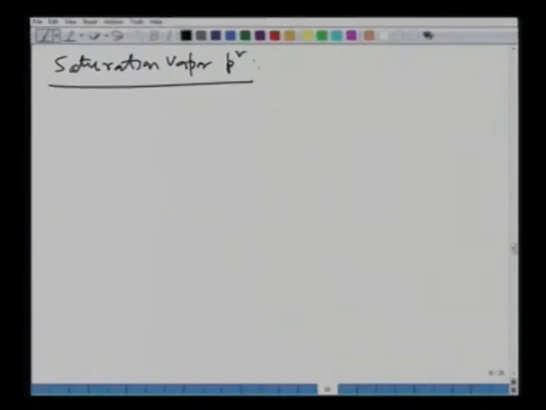Before I move on to that, let me say that the saturation vapor pressure, if you plot it, will look like this, where the x axis is the temperature and the y axis is E s. Okay. So, as the temperature increases, the saturation vapor pressure in the atmosphere will also increase.